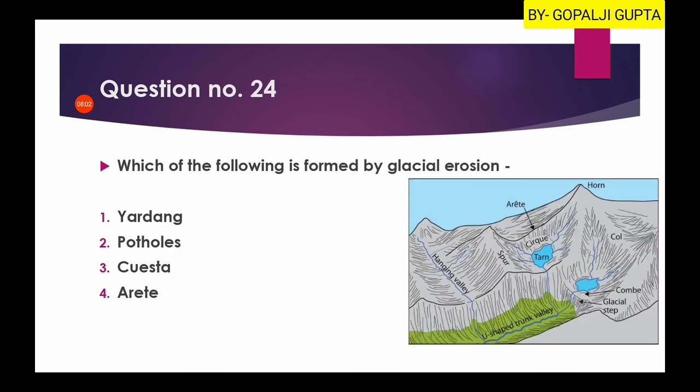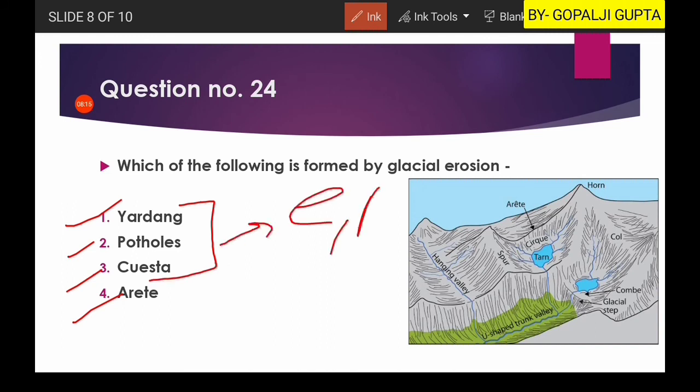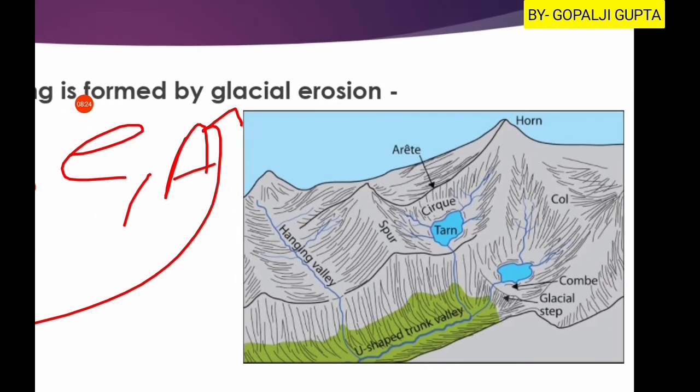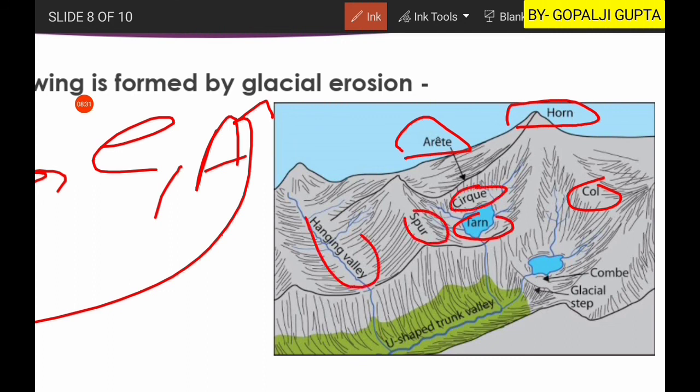Now the next question is, which of the following is formed by glacial erosion? And you have the options yardang, potholes, cuestas and arete. So yardang, potholes and cuestas are related to aeolian and alluvial processes, while the arete is related to glacial erosion, and there are certain other terms also in glacial erosion, like you have the arete as given in the question, then you have horn, col, tarn, cirque, spur, hanging valley, comb, glacial steps, U-shaped trunk valleys, like these.